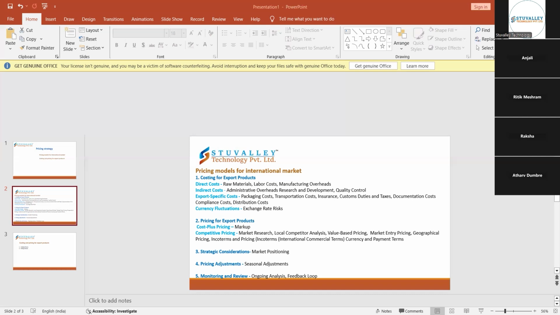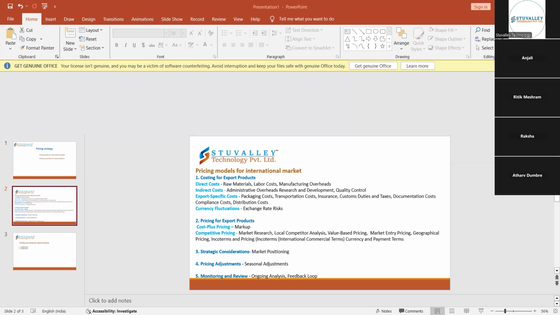And next comes manufacturing overhead. Here the cost which is associated with the product's manufacturing, like the utensils or the maintenance or any of the processes required in manufacturing the product. For example, as I told you, for the pad which has been manufactured, the raw material from where I'm purchasing, how many laborers are required to manufacture one particular pad, and what cost is required for manufacturing overheads, which includes the utensils.